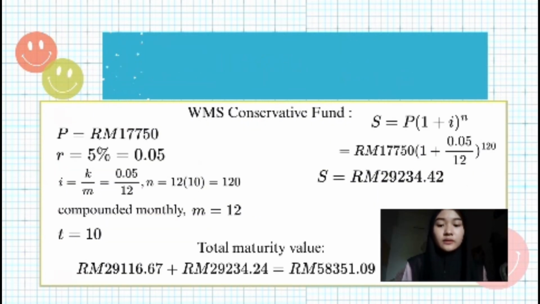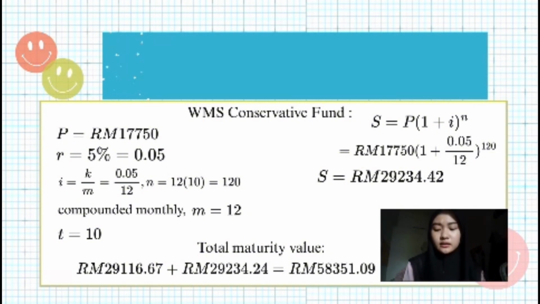Then we calculate the WMS Conservative Fund. P equal to 17,750 ringgit, R equal to 5% equal to 0.05, I equal to 0.05 per 12, N equal to 12 bracket 10 equal to 120. Compound monthly, M equal to 12, T equal to 10. We use the same formula S equal to P bracket 1 plus I bracket N equal to 17,750 ringgit bracket 1 plus 0.05 per 12 bracket 120.